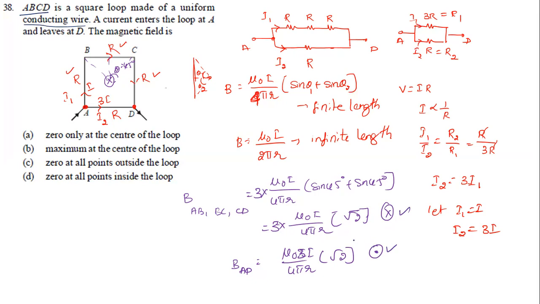What will be the magnetic field at the center of the loop now? It will be 0 only at the center of the loop, not at all the points. 0 at the center of the loop. Sir, this calculation I told you just for understanding purposes. If you understood really, this calculation is not required in any other question like this. By looking at the current dividing in the ratio of 1:3, the contribution of AB, BC, CD will be equal to the contribution of AD, but in opposite direction. Directly you can choose the option 0 at the center.